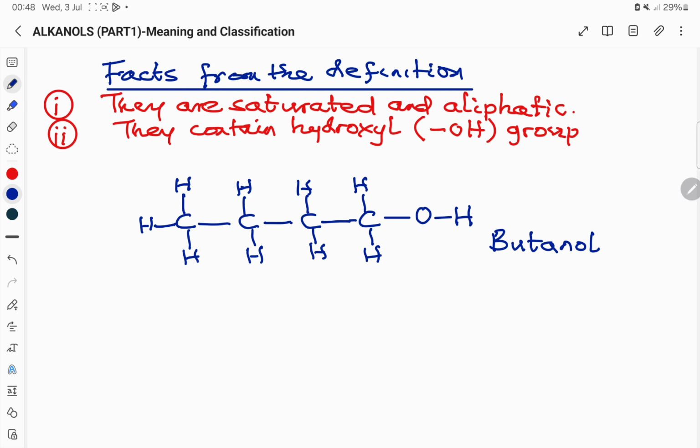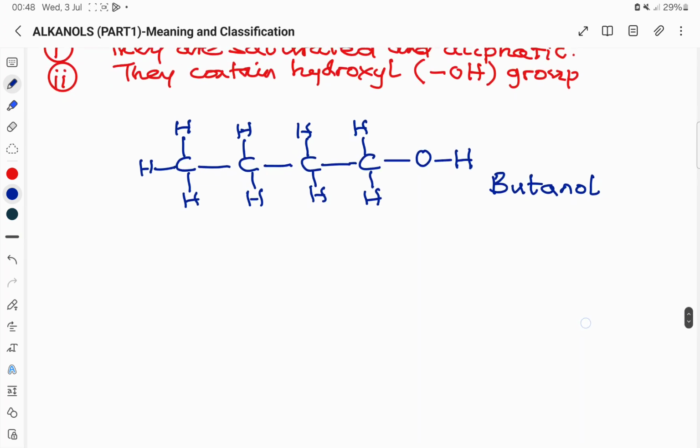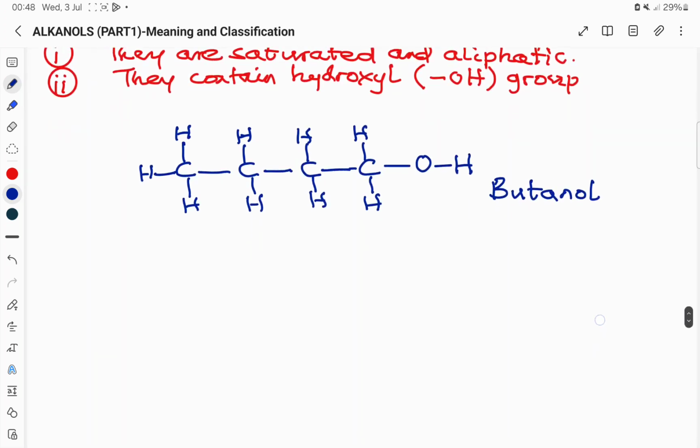It is butanol because, one, it contains 4 carbon atoms, and the 4 carbon atoms are linked together by only single covalent bonds. Then two, it contains a hydroxy group attached to one of the carbon atoms in the carbon chain. So it's a butanol and is simply derived from butane. How? By replacing one of the hydrogen atoms with a hydroxy group. So this is a typical structure of an alkanol.